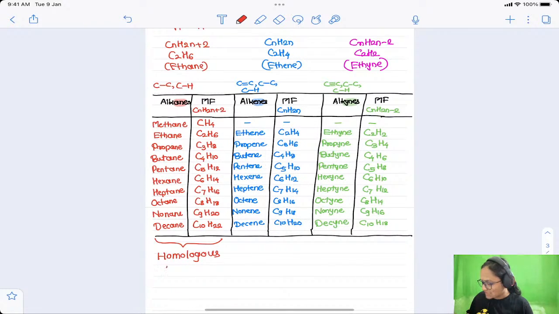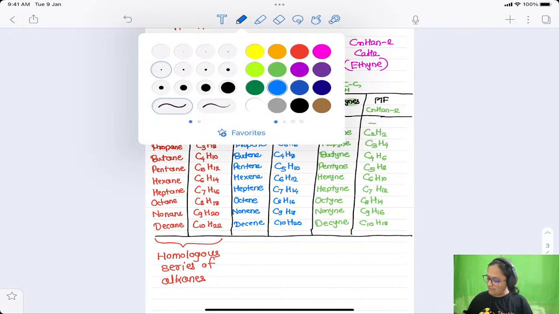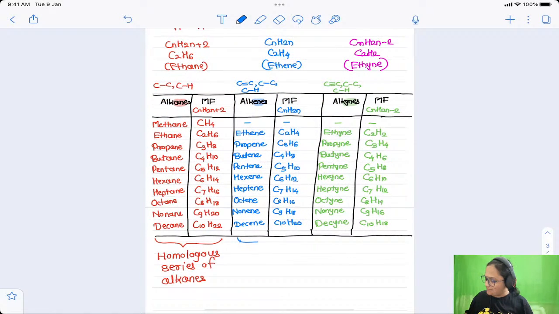These 10 members can be called the homologous series of alkanes. They will have similar physical and chemical properties. Their general molecular formula is the same, CnH2n plus 2. And the next one, all these 10 members, they can be called the homologous series of alkenes.